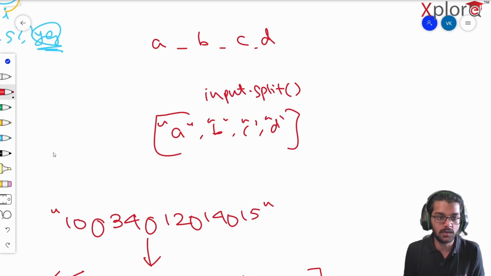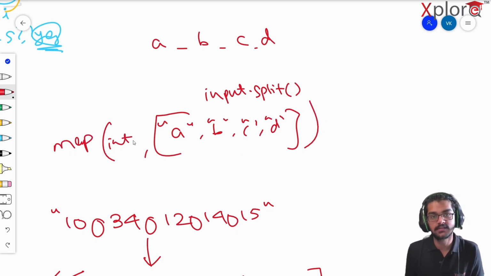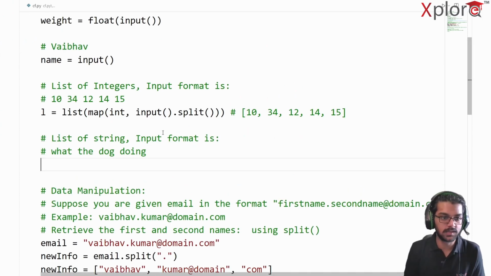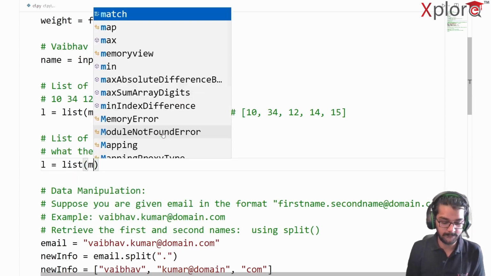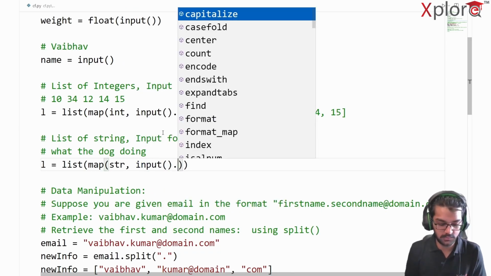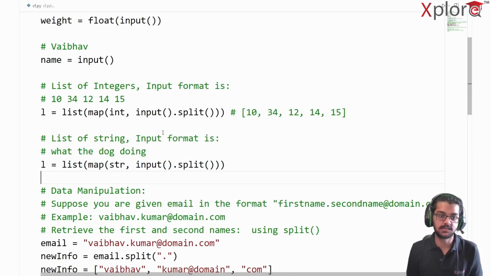Now I'm saying map, what should I provide here? Should I provide int? No, that will be wrong. So I'll provide something called str. So str is going to typecast or explicitly convert all of these things into a string. By default, I can see that it's already in the format of a string, but it's a good measure to do that. So my new list will look something like this: list of map of str and then input dot split, and that's pretty much it. So this is going to store the information in this format.